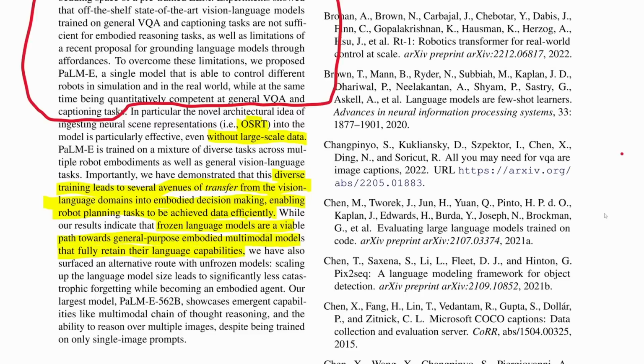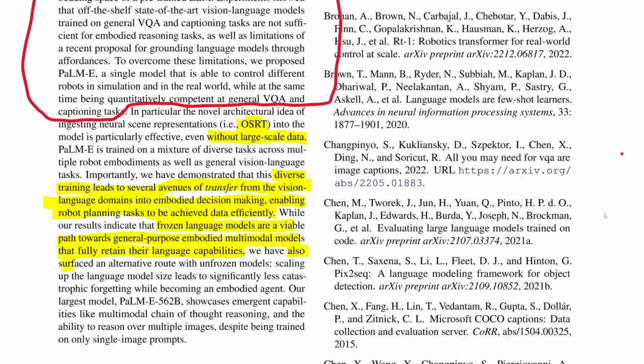That being said, the performance of the frozen language models was not nearly as good as the models that were fine-tuned. So sure, it's one way, but I think they showed themselves that it's not the best way. So whether or not it's a viable path forward, I'm not really sure. If you want general purpose things that can do a bunch of things, I think they're going to need to adapt all these things. So I'm not sure I even agree with what they're claiming here. They showed that it can work, but far from perfectly.